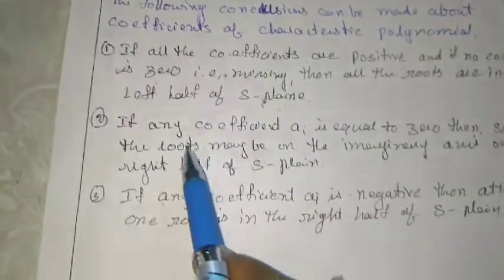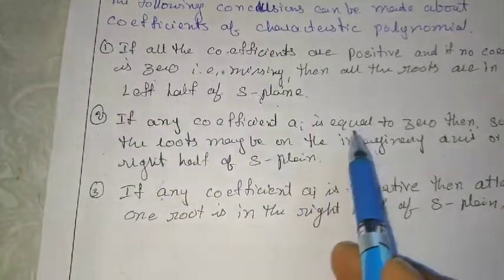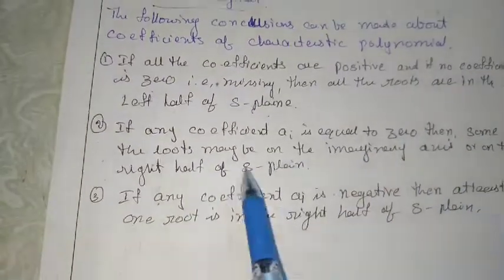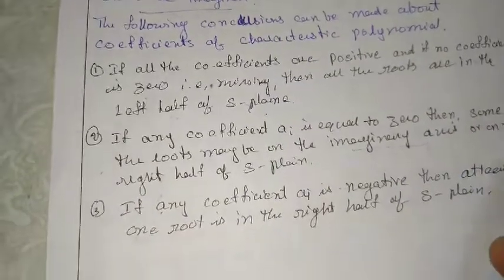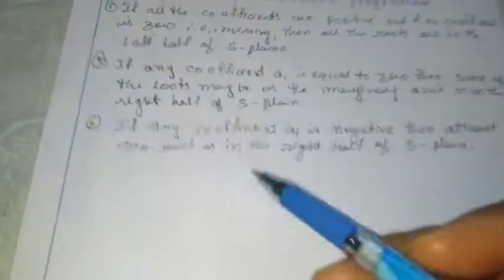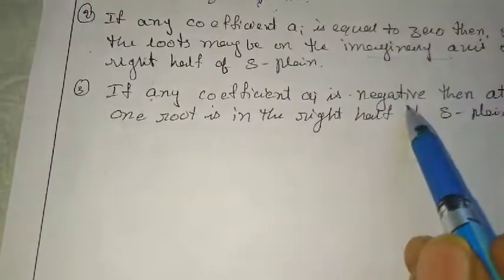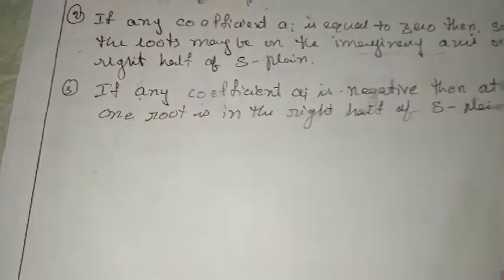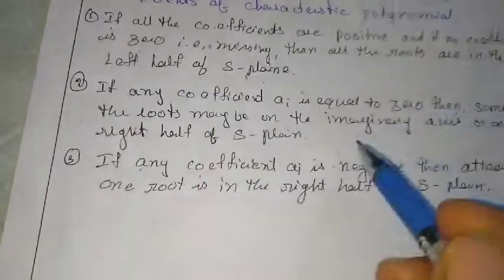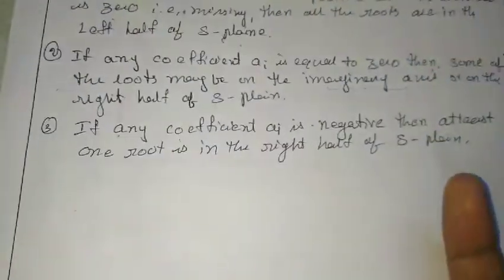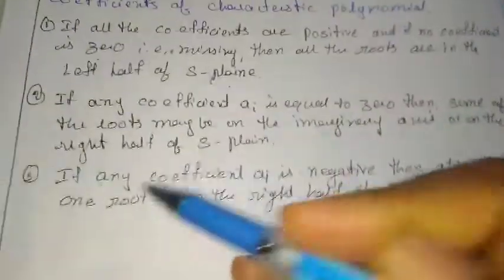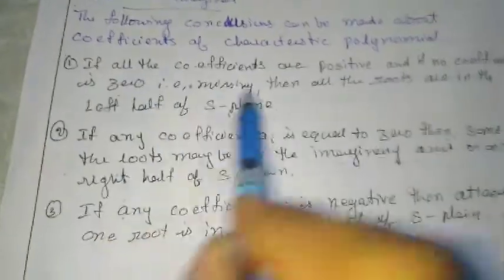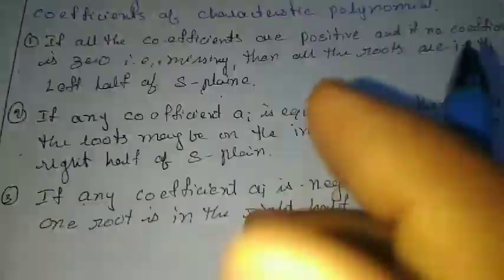Second conclusion: if any coefficient is equal to 0, then the roots may be imaginary, as we did above, or may be on the right half of the S plane. If any of the coefficients is negative, then at least one of the roots will be on the right half of the S plane. So since the roots are functions of the coefficients, we can find the root locations based upon the coefficients.